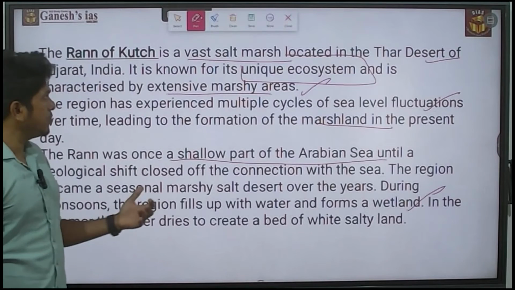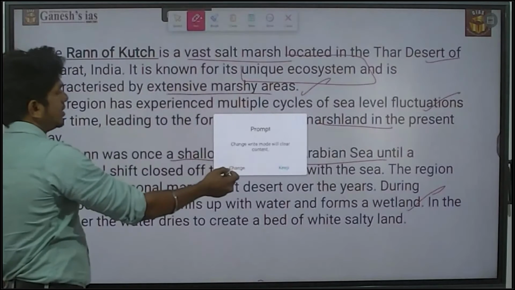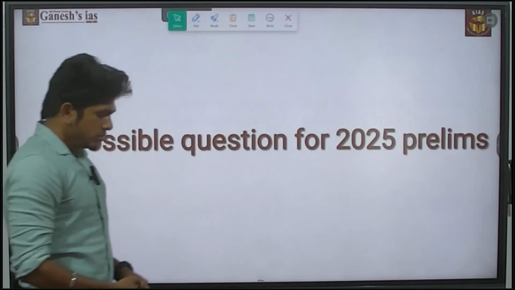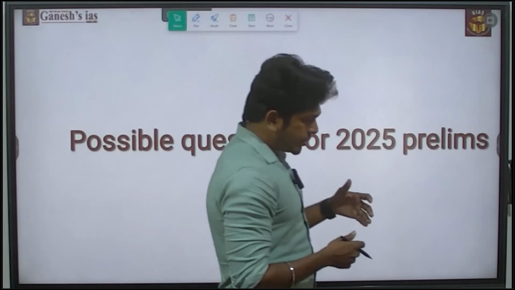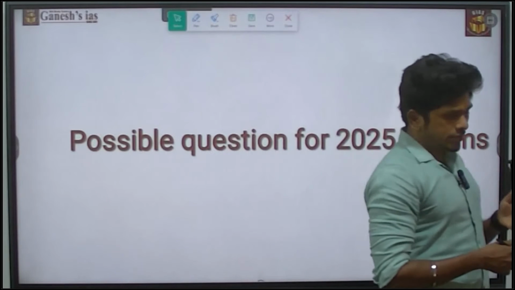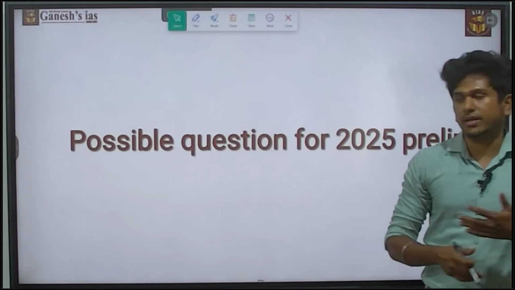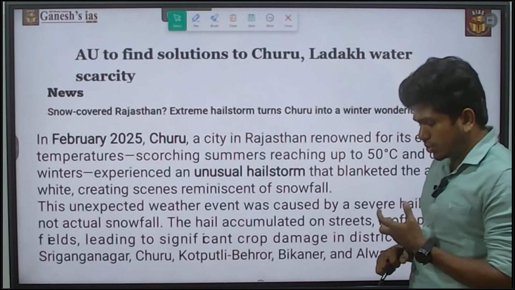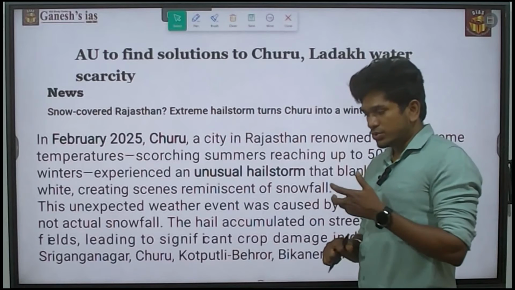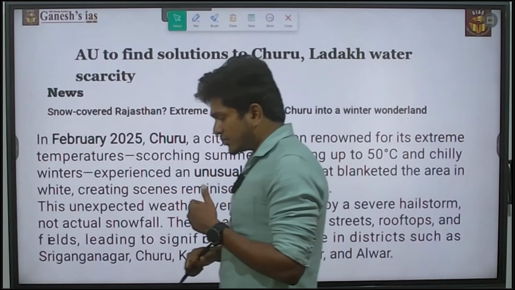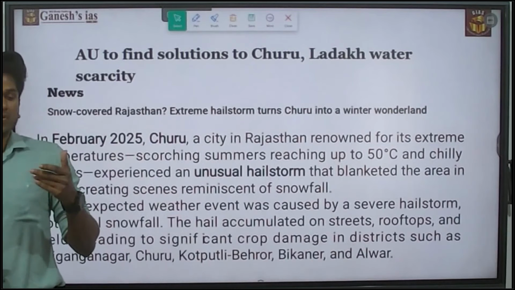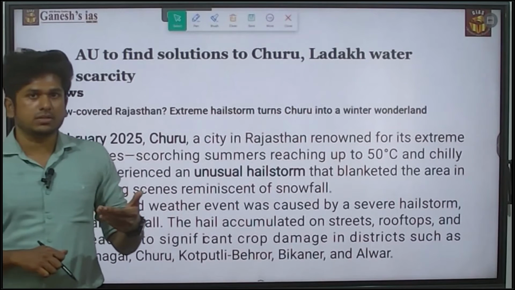Based on the same pattern, what they may ask for 2025 is about some regions of India. What are those regions? First, it's about Churu in Rajasthan, which is one of the driest regions and also faces the highest temperatures in India.